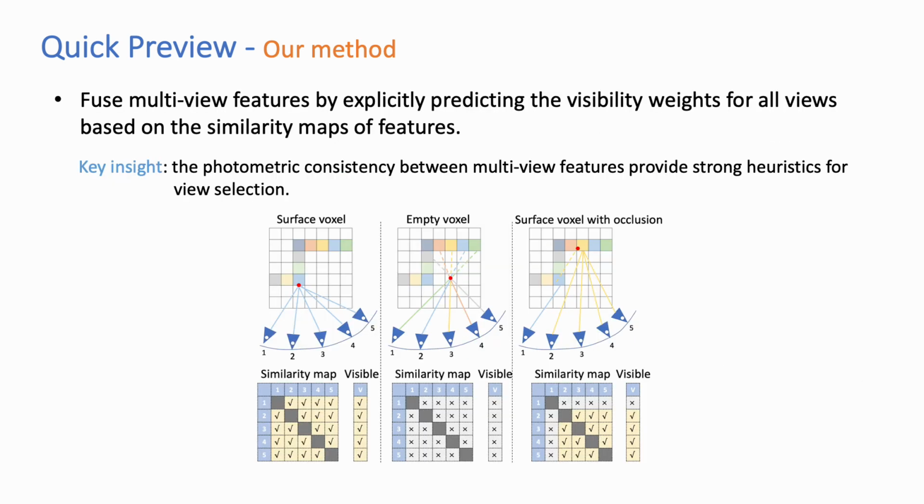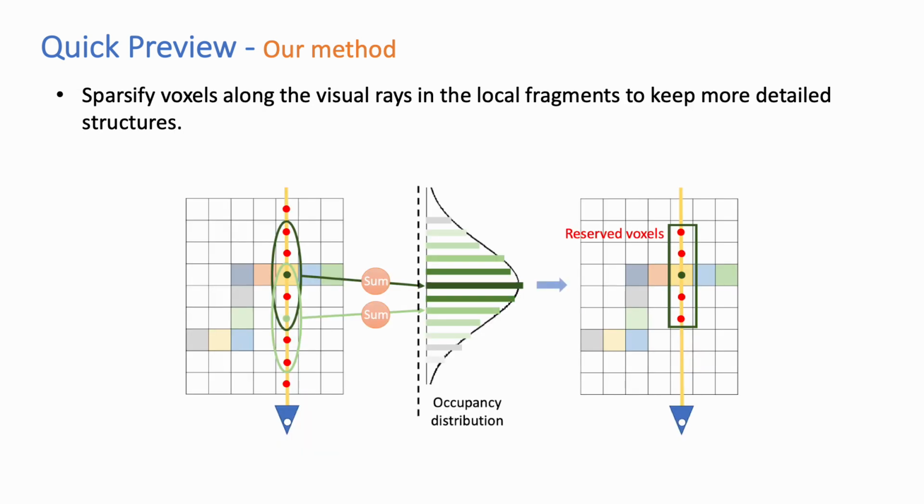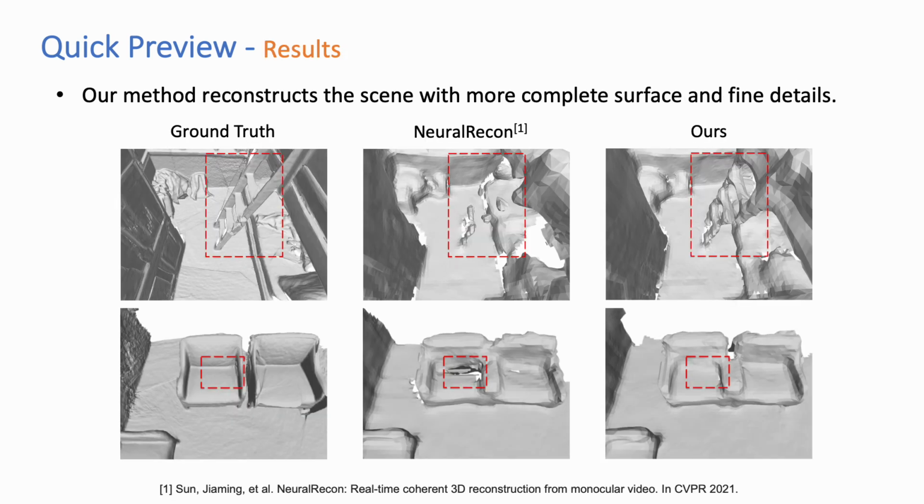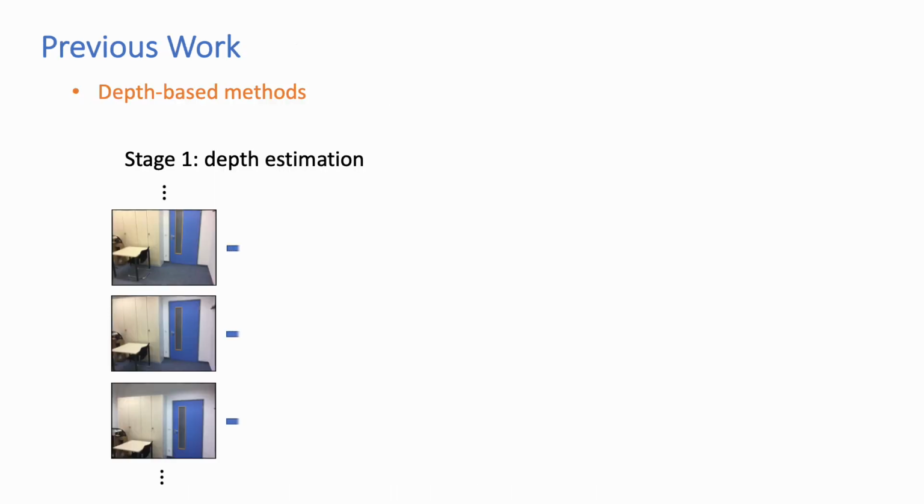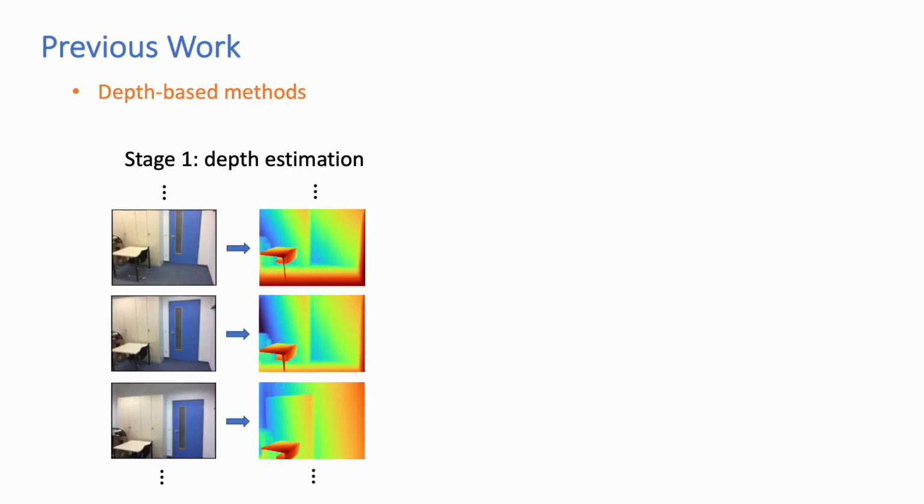For feature fusion, we predict the visibility weights for all views based on the similarity maps of features. The key insight is that photometric consistency between multi-view features provides strong heuristics for view selection. For sparsification, we propose to sparsify voxels along the visual rays to keep more detailed structures. Our method achieves more complete and detailed reconstruction. Now we look at this work in more detail.